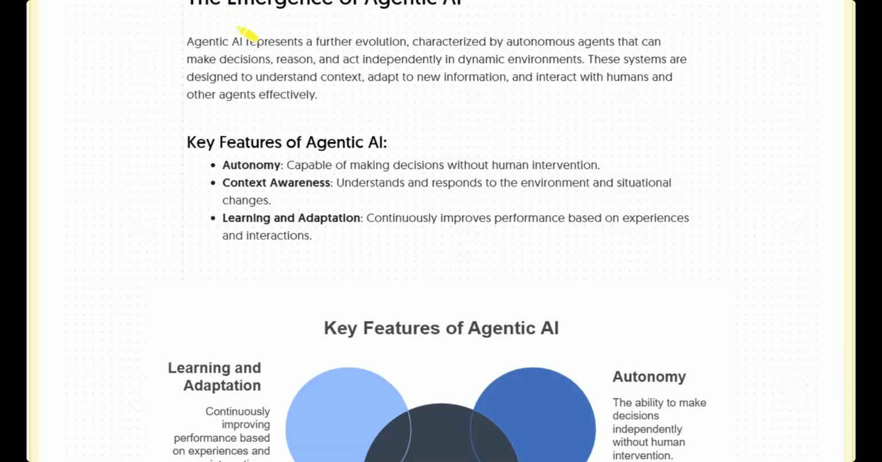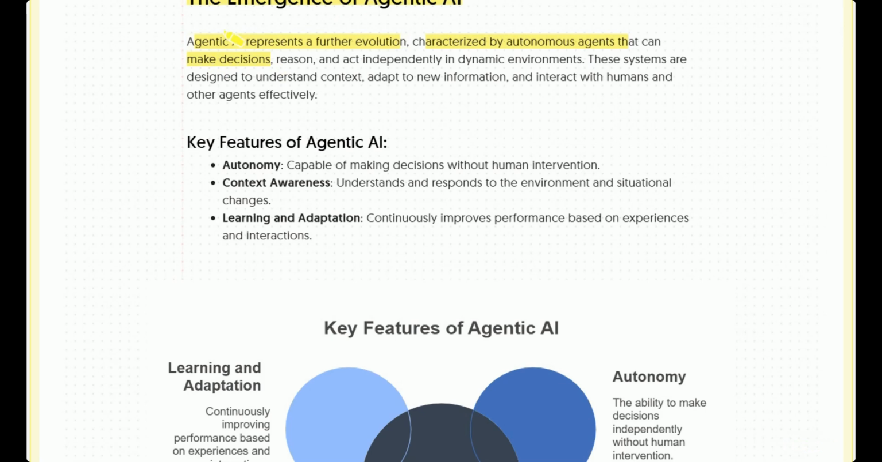How is agentic AI emerging nowadays? What is the need of agentic AI? We have read about rule-based AI, we have studied machine learning. Now it's time to explore agentic AI. Agentic AI represents a further evolution characterized by autonomous agents that can make decisions. So decision making is the important task which is done by agentic AI.